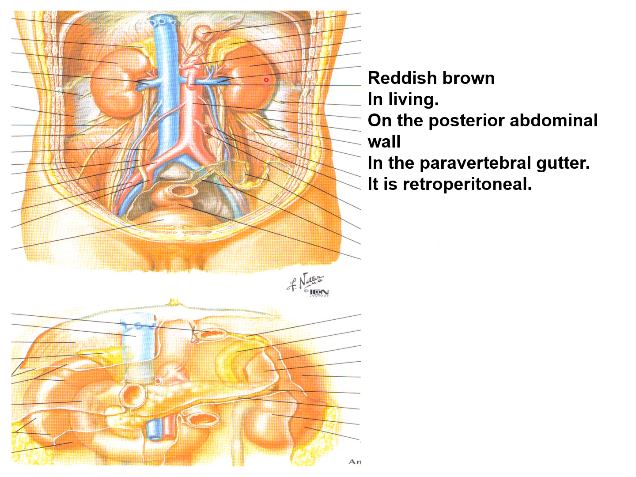Now, the kidney. It is reddish brown in a living person, on the posterior abdominal wall in the paravertebral gutter, and it is retroperitoneal. Kidneys are a pair of essential excretory organs which elaborate the urine, eliminate the nitrogenous waste products of protein metabolism from the blood, and maintain the electrolyte and water balance of the body.